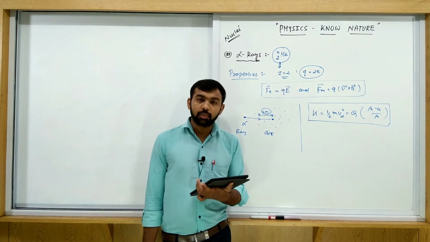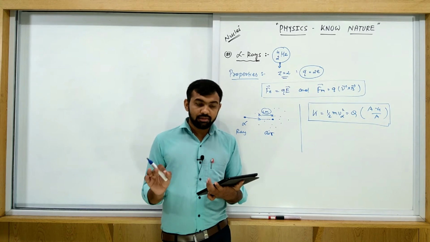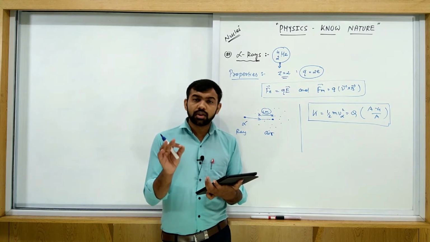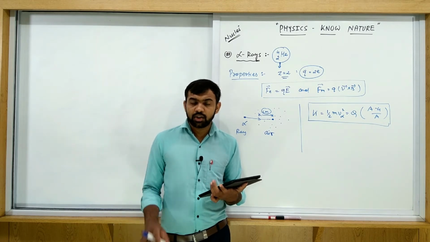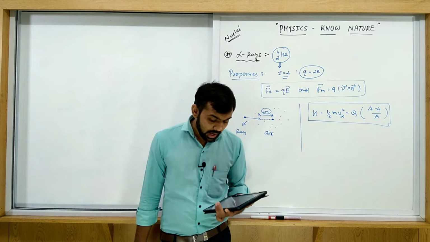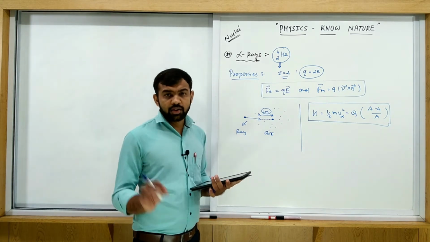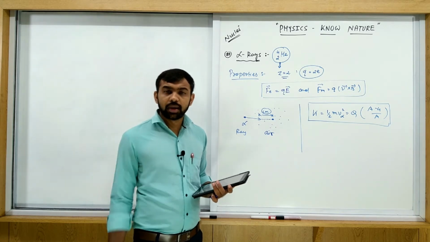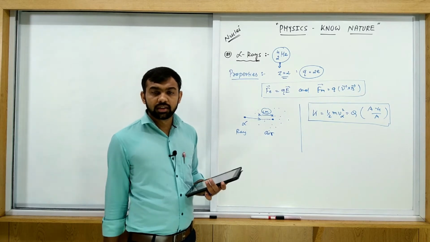Write down this one properly. All alpha particles coming from a particular decay scheme have the same energy. Write down in bracket: energy is not shared with any other particle.